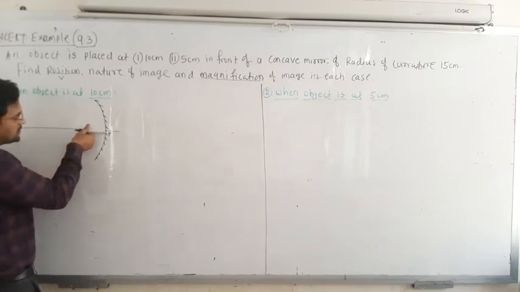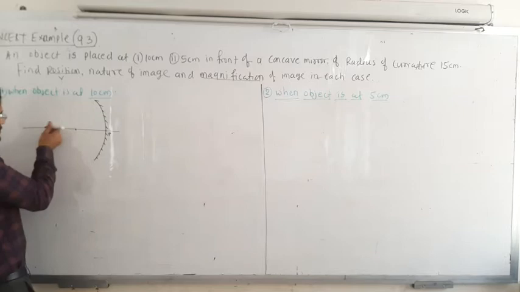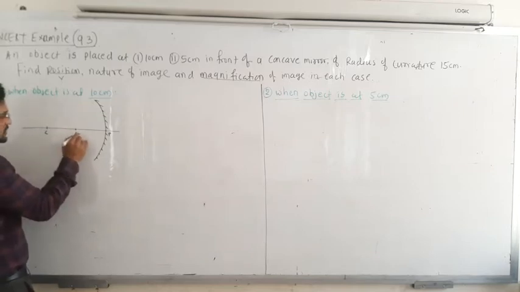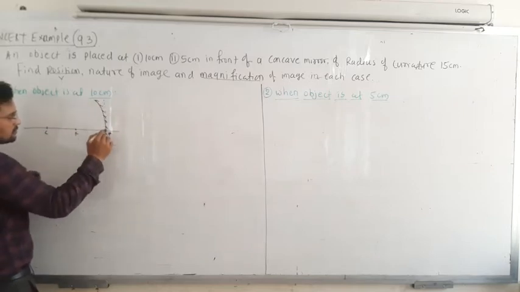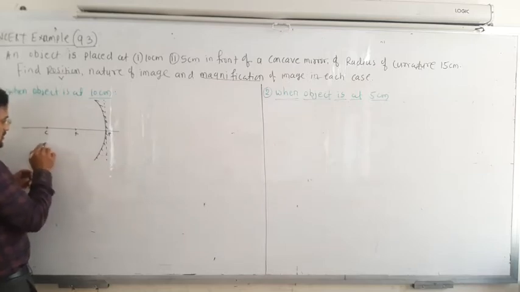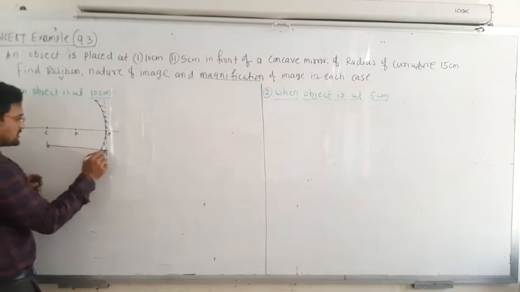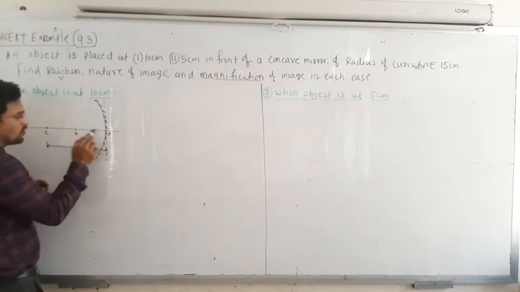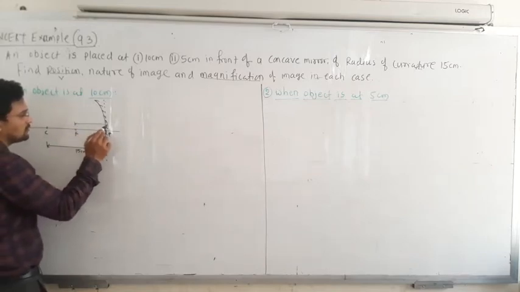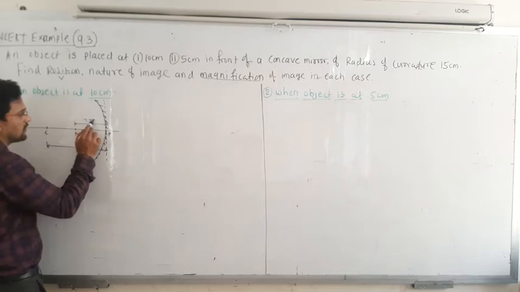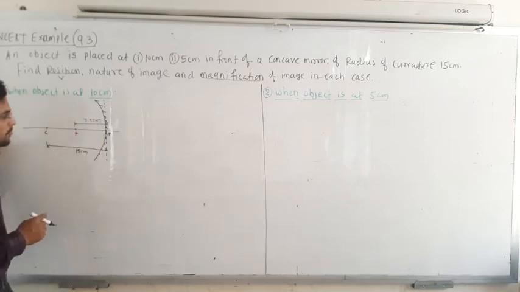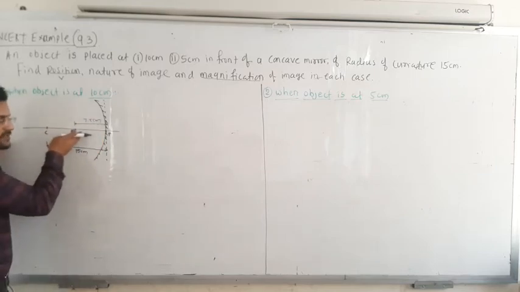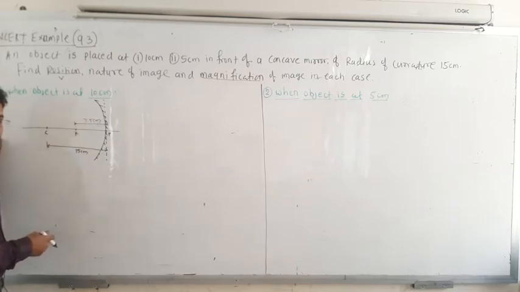Now I will take the focus, that is F, and this is C. Now from here this distance is given as 15 centimeter. Radius of curvature is 15 centimeter. Then what about the focal length? From here to here it becomes 7.5 centimeter. Why? Because focal length is nothing but half of the radius of curvature.